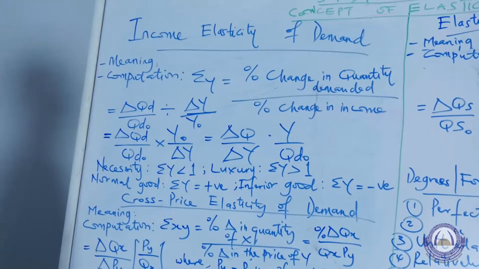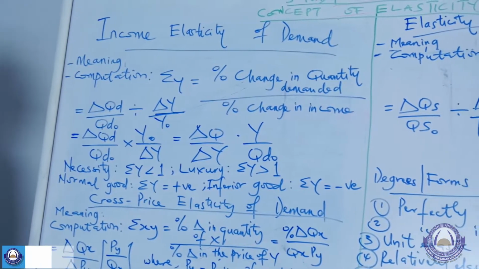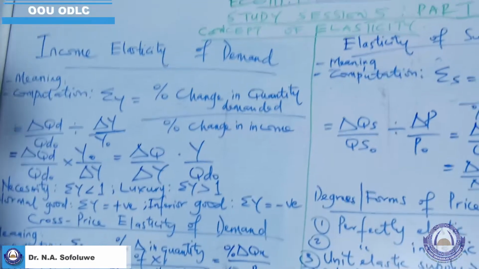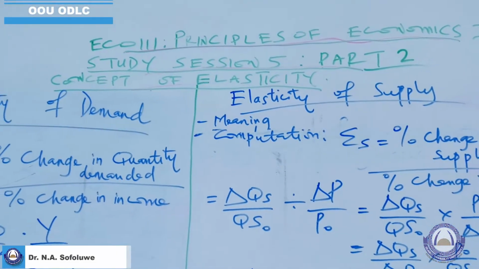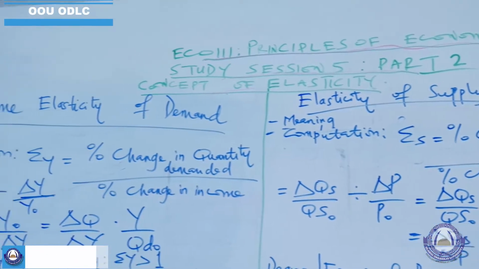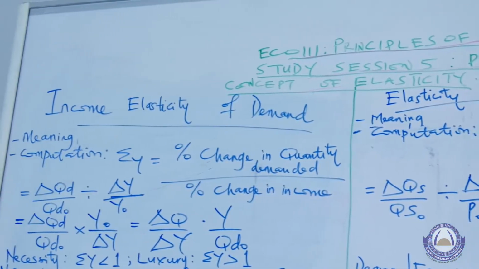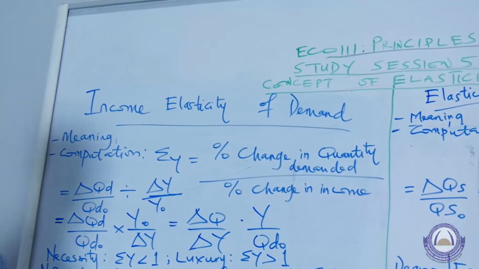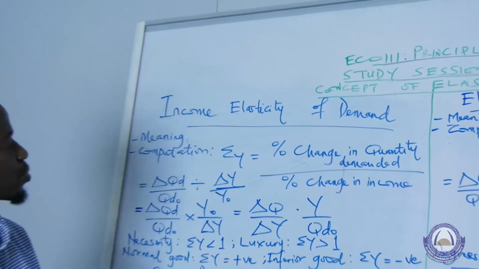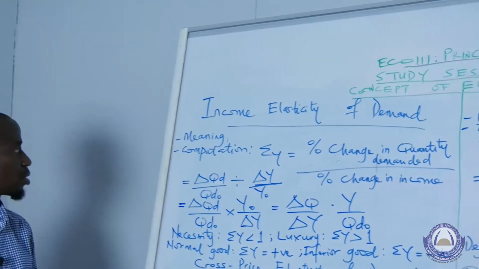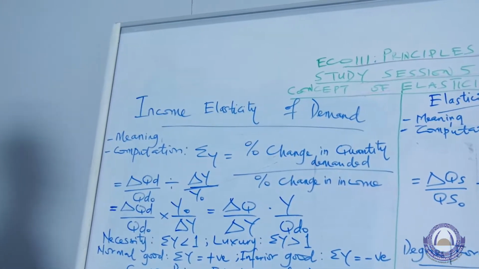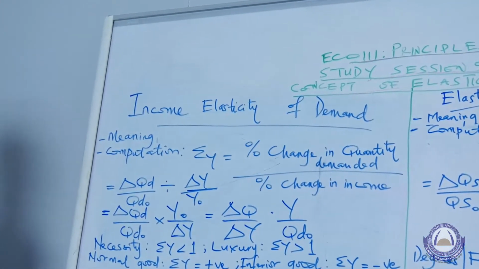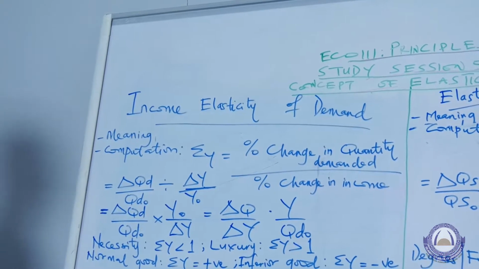We are now into part 2 of study session 5. So you are welcome back to our forms of elasticity. We have looked at the price elasticity of demand, the income elasticity of demand. That could be defined as the measure of the degree of responsiveness of quantity demanded of a commodity to changes in the income of the consumer. Like price, income is a very important determinant of demand.